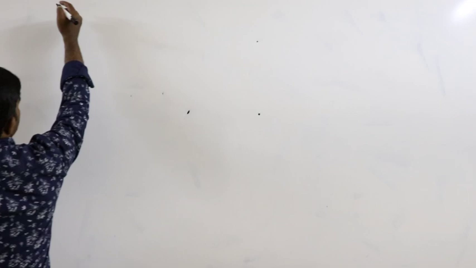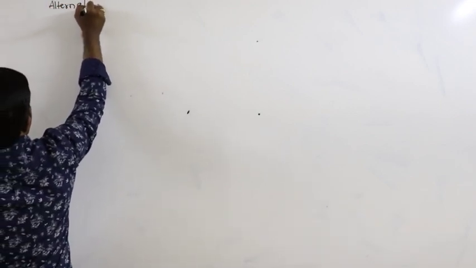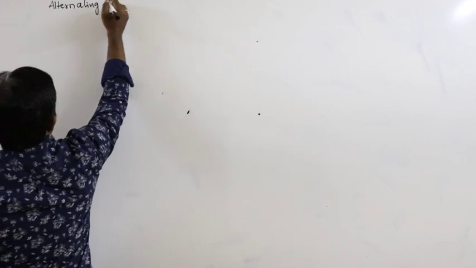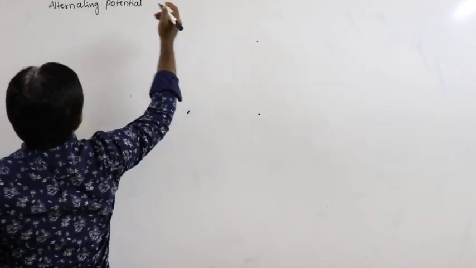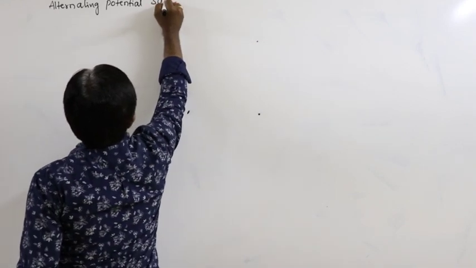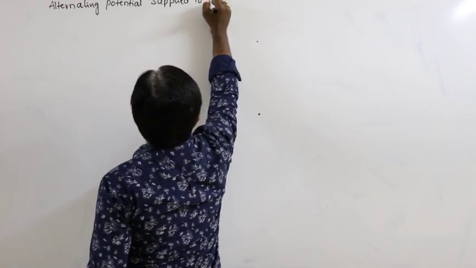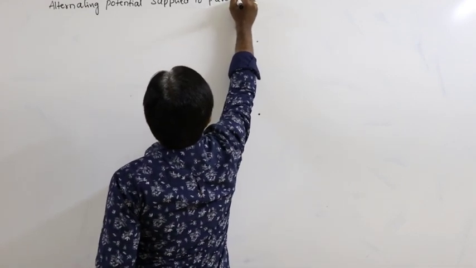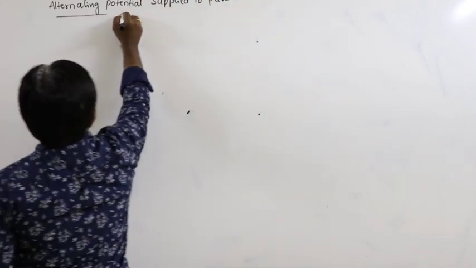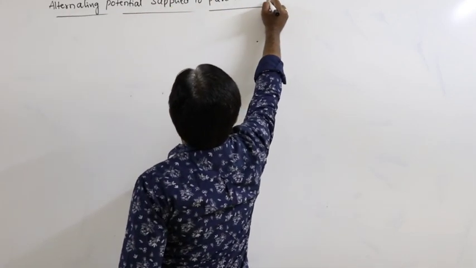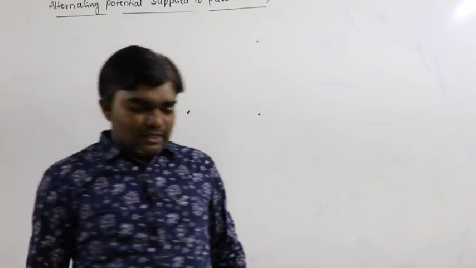So first, alternating potential or voltage, whatever it is, supplied to a pure inductor. Alternating potential supplied to the pure inductor. So what happens here?